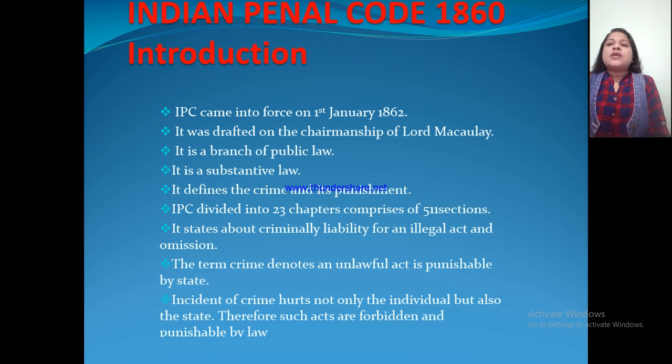It is a branch of public law. Law branches are of two types: one is public law, another is private law. So, Indian Penal Code is a public law. It is a substantive law. Law is of two types, substantive law and procedural law.